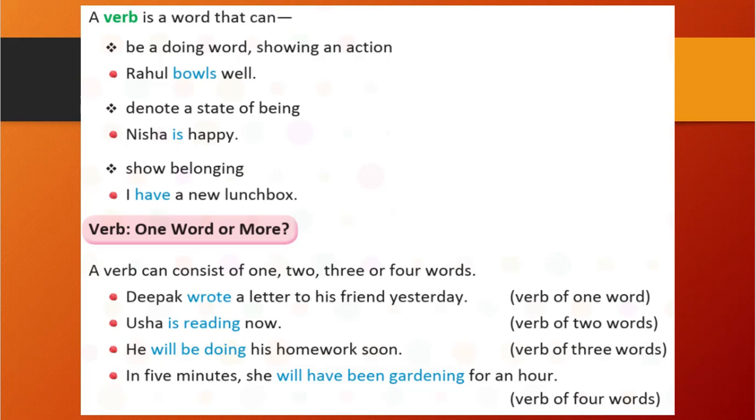Okay. So let's see verb, one word or more. There are chances that more than one verb is there, or one word is there. Let's see. Deepak wrote a letter to his friend yesterday. Wrote, there is one verb only. Usha is reading now. Is reading, there are two verbs. He will be doing his homework soon. So will be doing, these are three words. In 5 minutes she will have been gardening for an hour. Here there are four verbs.